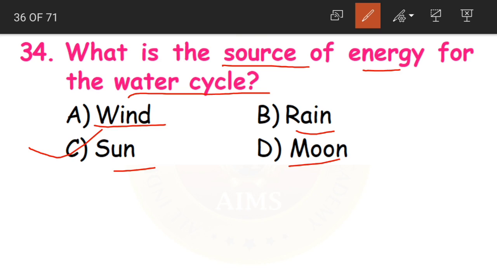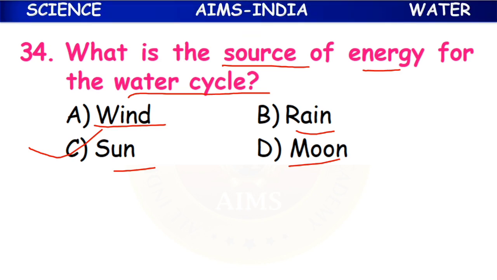That water vapor, when cooled down, changes into water drops, which in turn form clouds and then cause us the rain. So this is why the main source of energy for the water cycle is the sun. And the water cycle is a continuous movement of water in different forms.